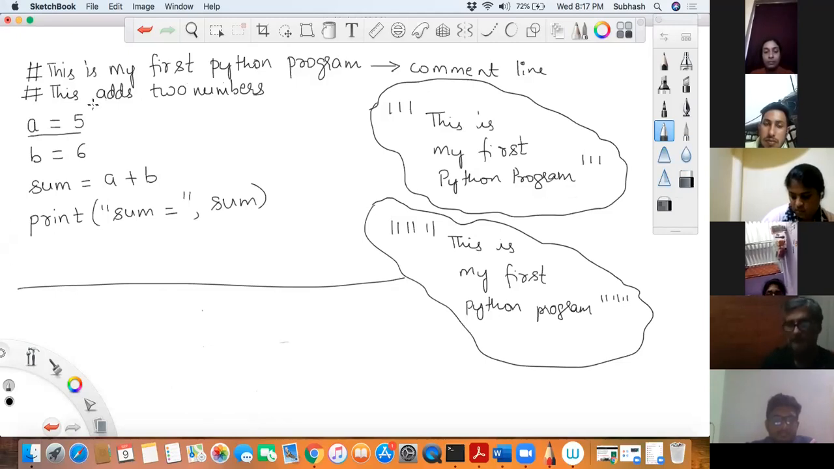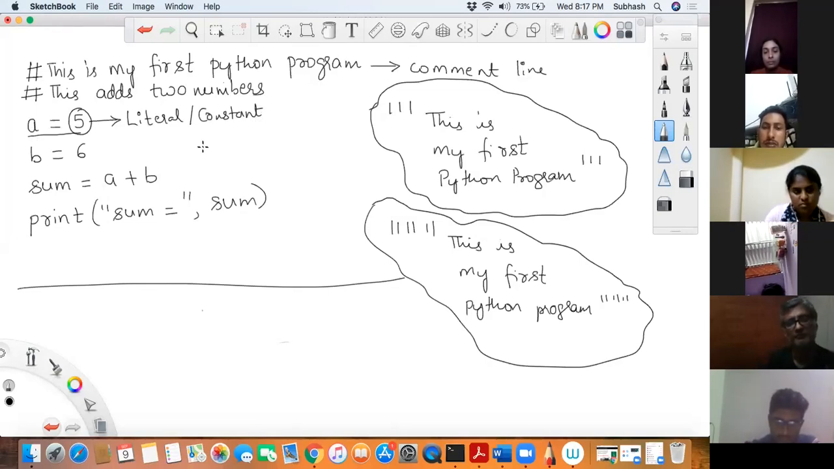Now let me dissect this one. What is this called? Don't tell me 5. This in Python is called a literal. It is basically called a literal, or you can call it a constant. So what is a literal or a constant? Any value that can be stored onto memory is called a literal in Python. I will repeat, any value or any data that can be stored into memory is called a literal or a constant in Python.